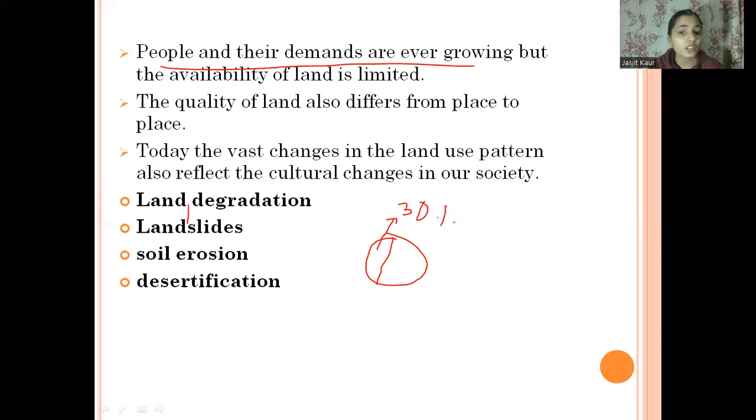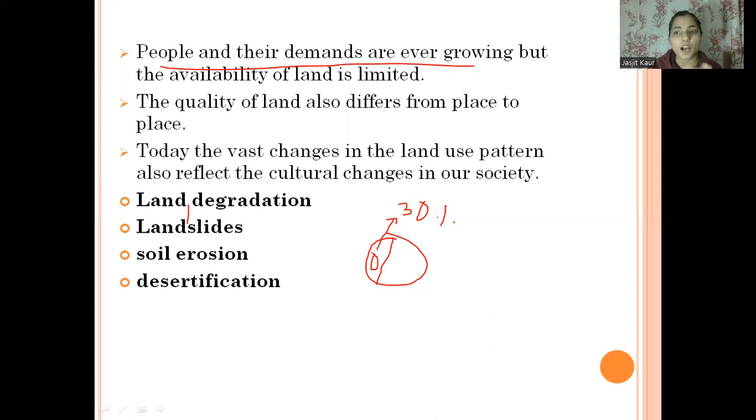In this 30%, the population and demands are increasing day by day, because people want to use land for agriculture, industries, houses, mining and forestry. So a very small piece of land is being used for different purposes with the passage of time.